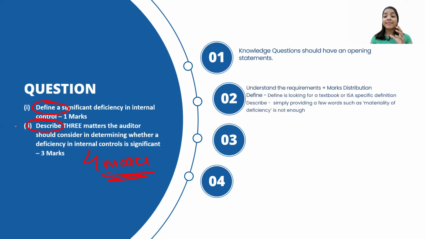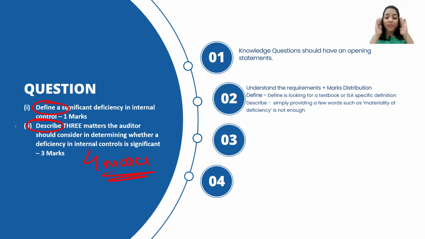Now, understand the requirements and understand the marks distribution. There were a few students who wrote long definitions for significant deficiency. I gave this question in my test as well, and I saw students either ignore the definition or write 6 matters or 9 matters. Guys, no. Please ensure that whatever the requirement is and however many marks are dedicated to it, you don't waste your time in the AA paper. It's very precious, and you have to save each and every minute.